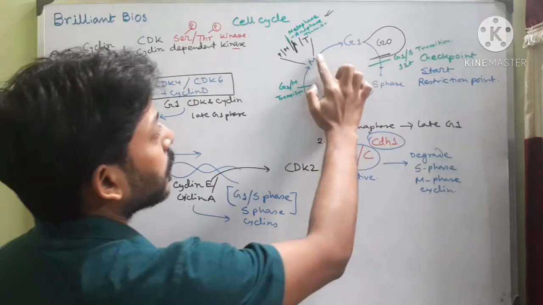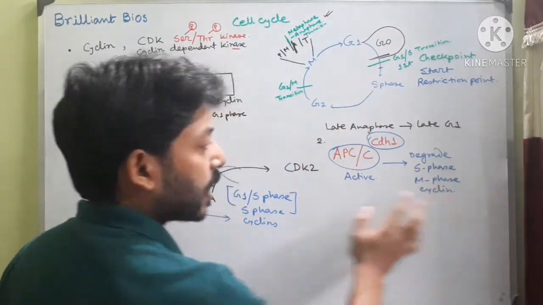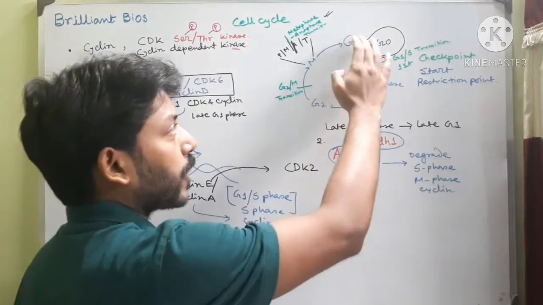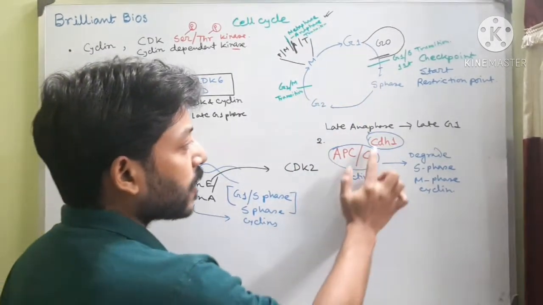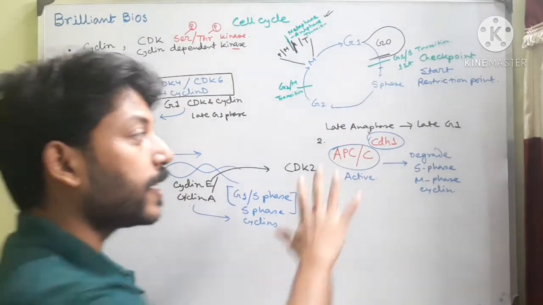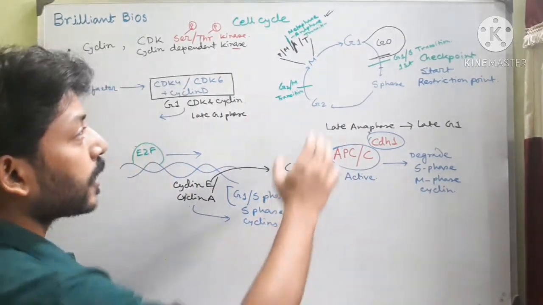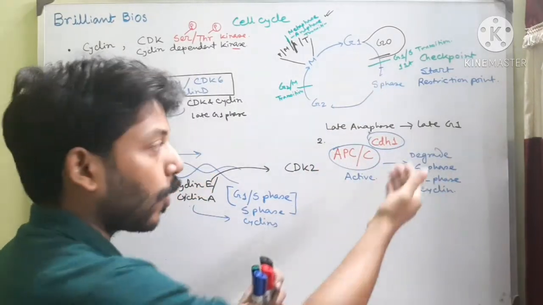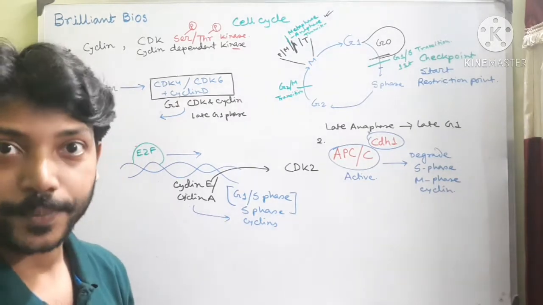And during this movement from anaphase to telophase to G1, the M-phase cyclin should be degraded, and there should be no S-phase cyclins, because the cells are now ready to go to the G1 phase. So APC/C and CDH1 degrade these cyclins, but after the late G1 phase, the S-phase cyclin should be there for replication.